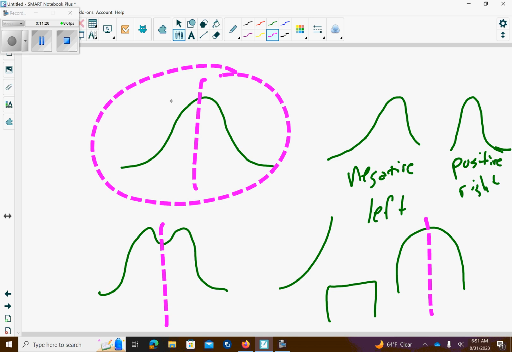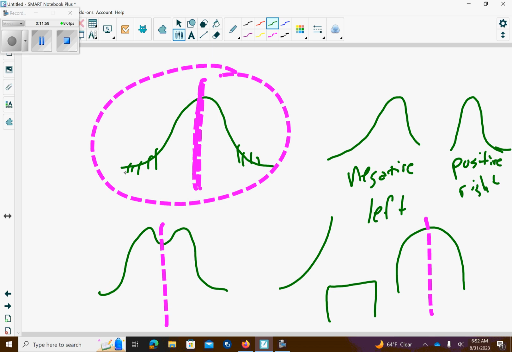Most of the results huddle in the middle, close to the mean. So the mean, you want it right in the middle, so this dotted line here, this is the mean. As you go out this way or this way, the events are more rare in the tails of it. So you could say the average height of people is common, and it becomes more and more rare the shorter a person is or the taller a person is.